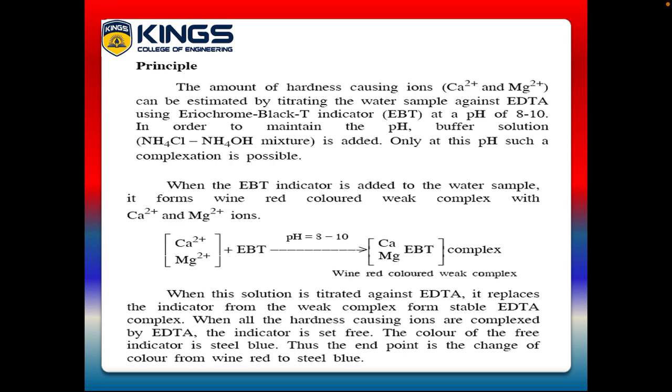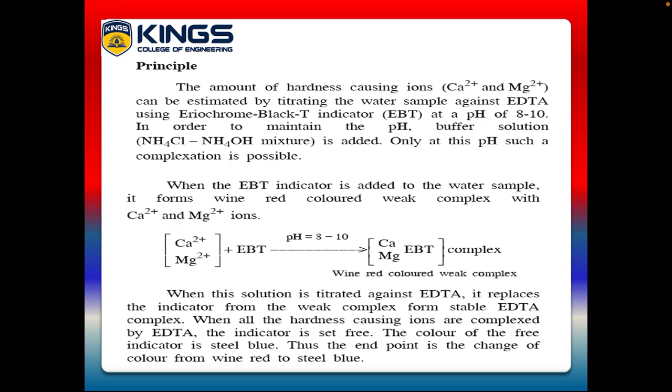When EBT indicator is added to the water sample, it forms a wine red colored complex with calcium 2+ and magnesium 2+ ions. Now you see the reaction. The Ca2+ and Mg2+ ions in hard water, on adding EBT indicator at pH 8 to 10, form an intermediate complex, that is an unstable complex, called the wine red colored complex, the CaMgEBT complex.